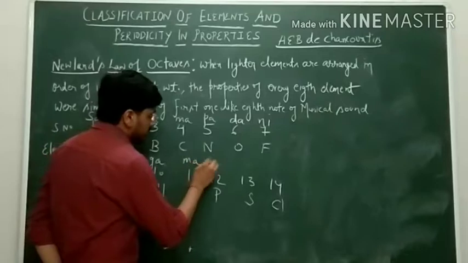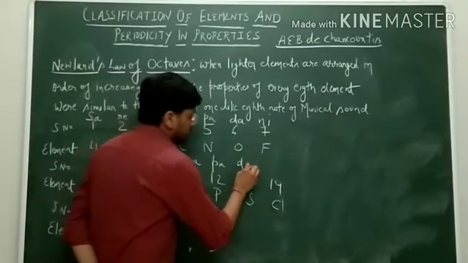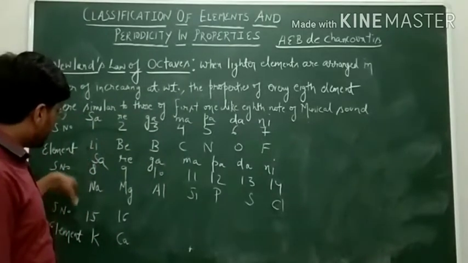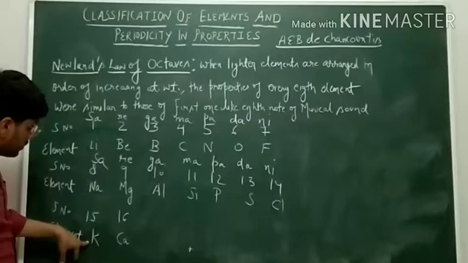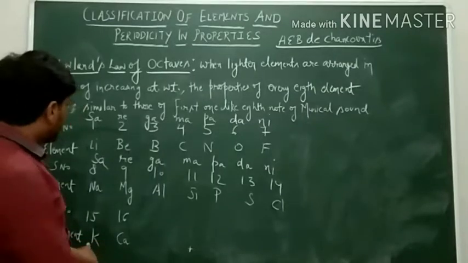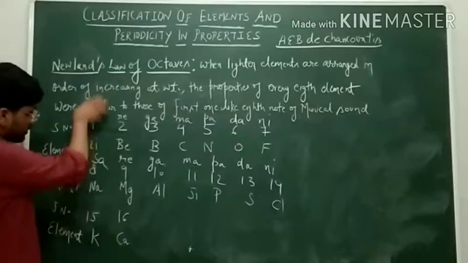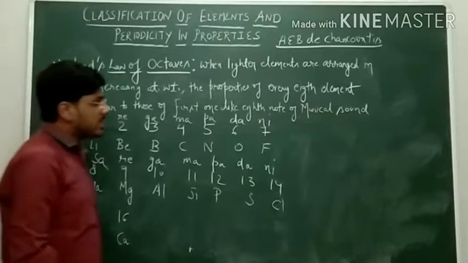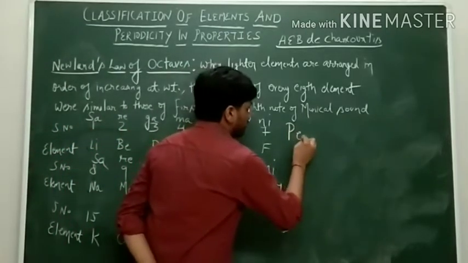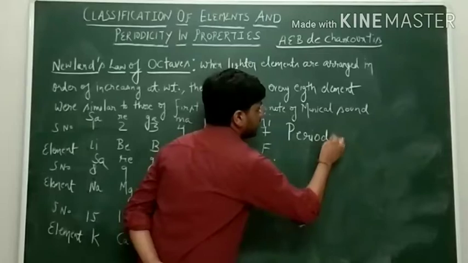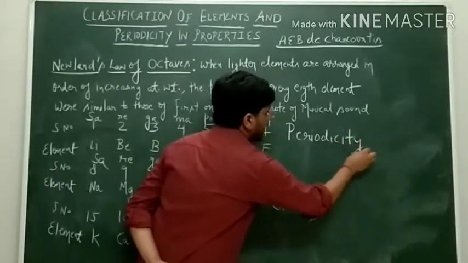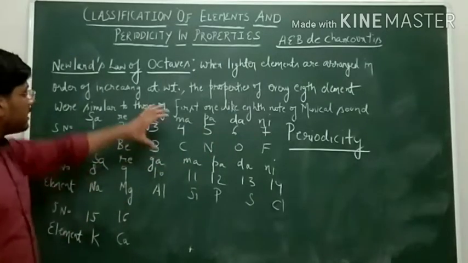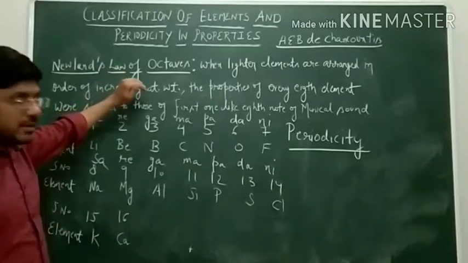So we are seeing that the properties of lithium are similar to those of sodium, and sodium is similar to potassium. So the elements which are arranged in one particular column are found to have similar properties. This is known as periodicity, meaning the elements which are arranged in the same vertical column have the same properties. The word periodicity comes from this Newland's law of octaves.